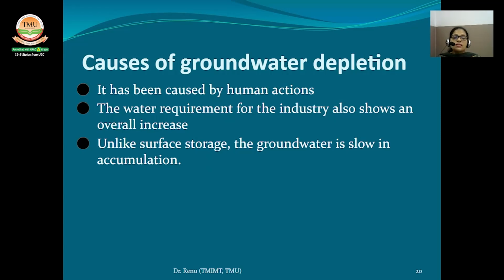The last one is, unlike surface storage, groundwater is slow in the accumulation. Groundwater has two components. One is the static part and the other is the dynamic part, which comprises the annual addition due to the recharge. The quantum of yearly use needs to be limited. During the deficit year, however, a part of the static component is drawn for use, expecting a surplus during the next year.